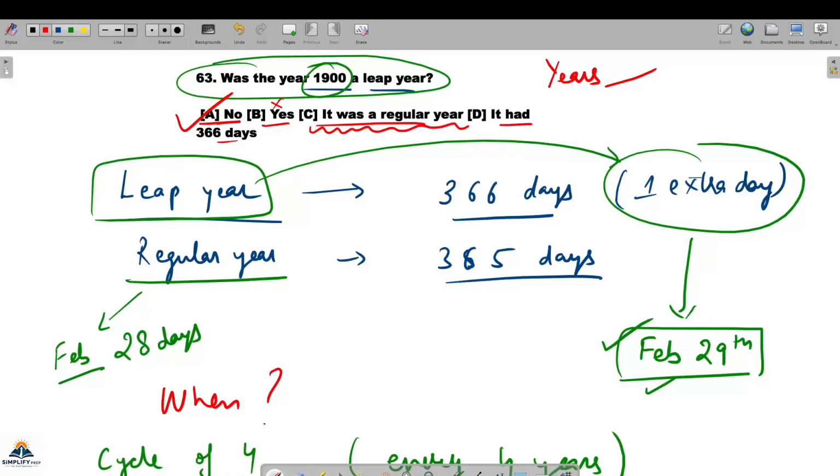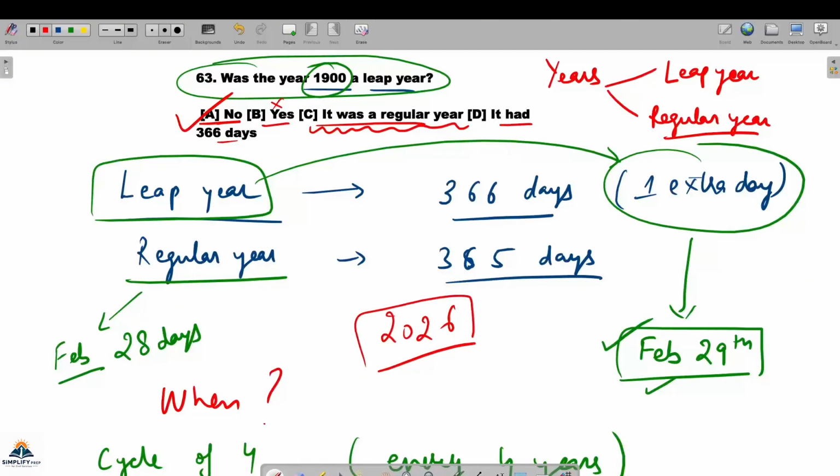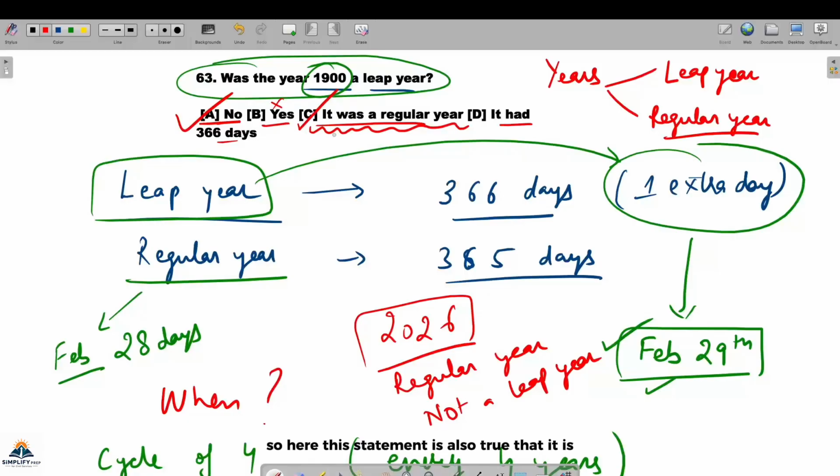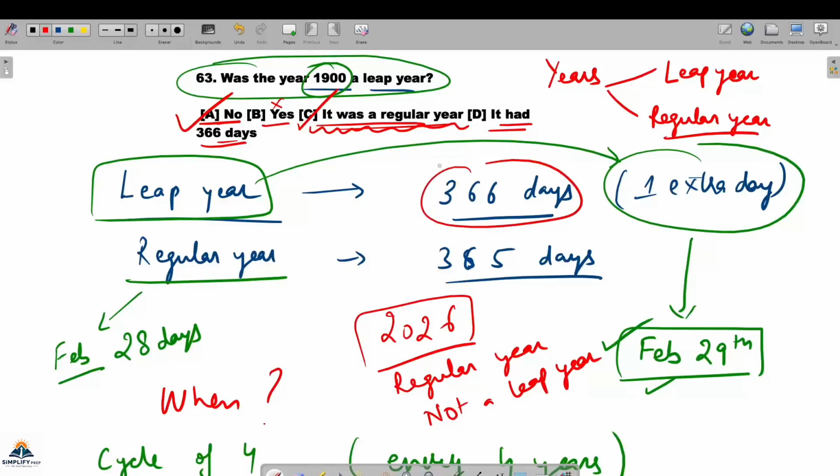One is a leap year, the other is a regular year, which we also call a non-leap year. Like 2026, the year we are going through, is a regular year. We can see it as a regular year, and we can also see it as not a leap year. So this statement is also true, that it was a regular year. And the fourth option is saying it has 366 days. We have already checked that a leap year has 366, but ours is a non-leap year, so it has 365. So D will be wrong.